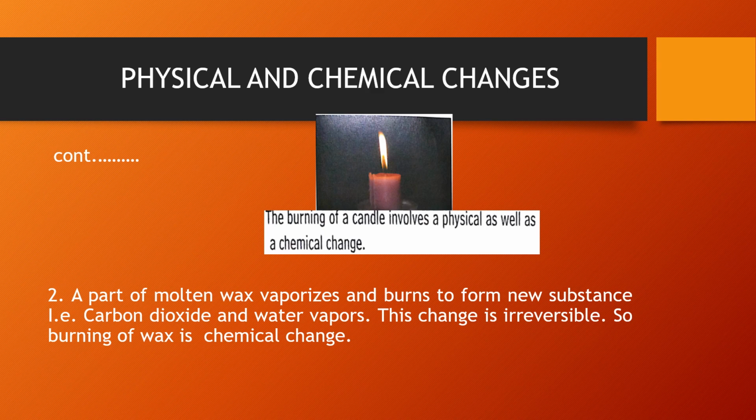This slide is in continuation of the previous slide. So in this slide, I have shown you the chemical change. You can see the candle is burning. A part of the molten wax will be vaporized and burns to form new substances. Now, what are the new substances which will be formed during the burning of the candle?